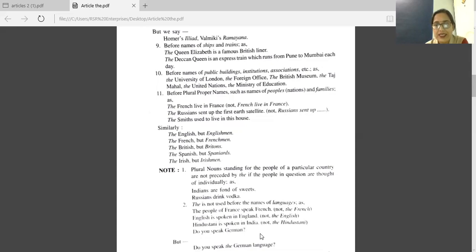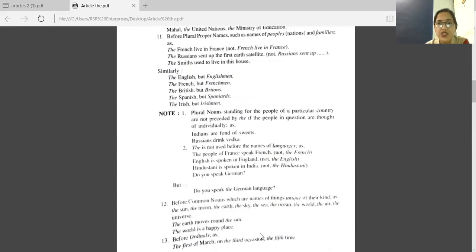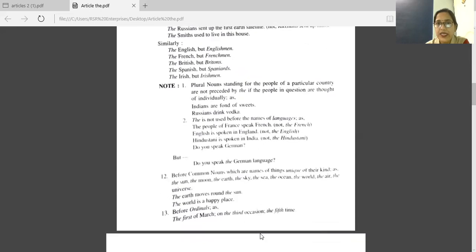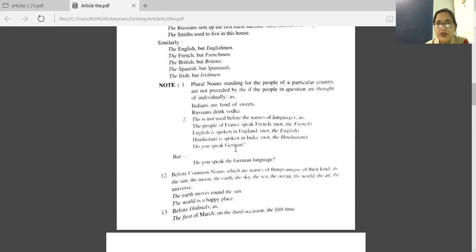Now see this sentence. Do you speak German? So yeah, German language. So before German, we don't have any article. But see this sentence. Do you speak the German language? After German, we are using the word language. So in this condition, the is written there.